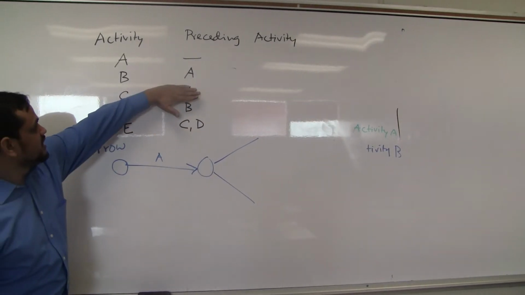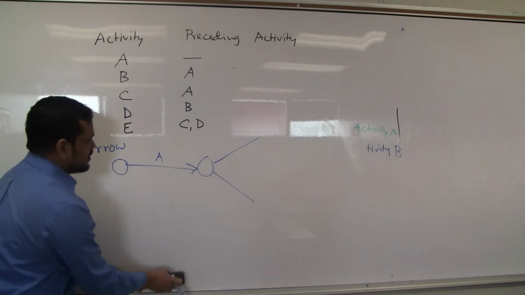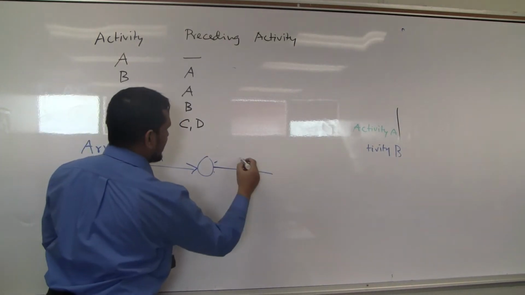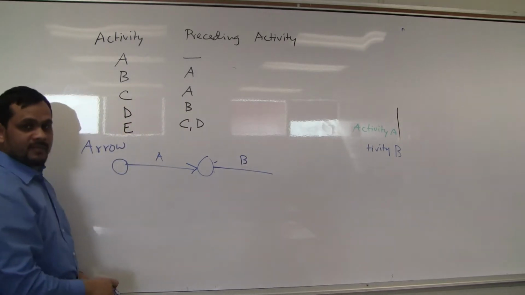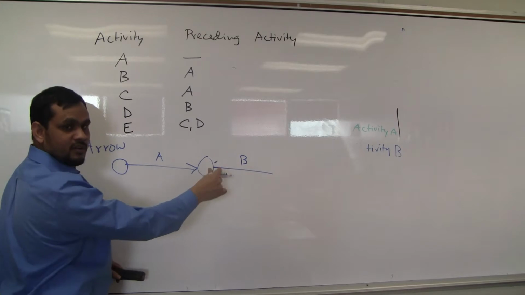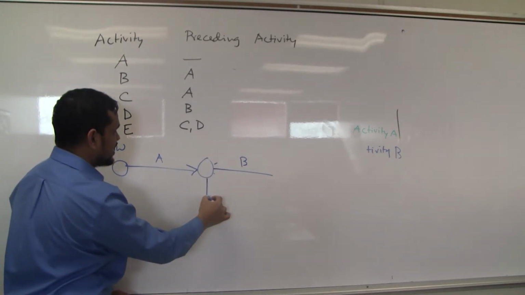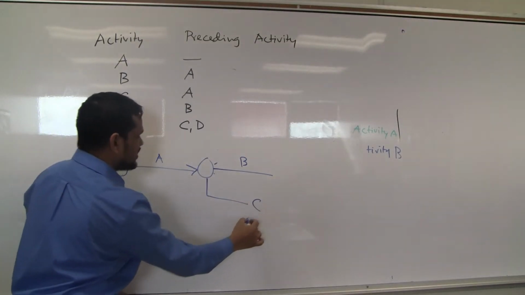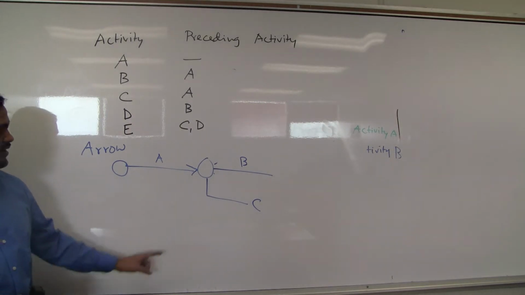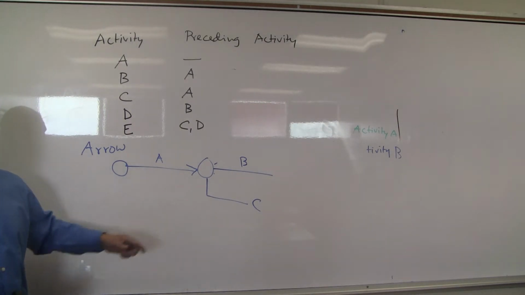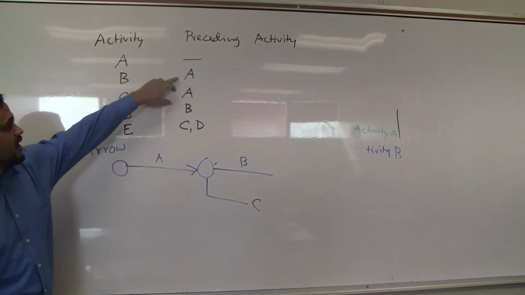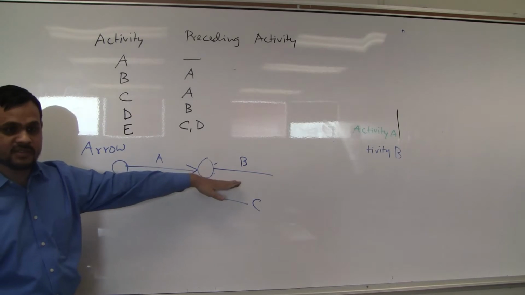Now if you do not see this one, only A, what will you do? You will do okay, B is following A, so I will write B here. Then C is following A. Then you already took all the space. You have to start like this. C. Does it look good? It's okay, it's not wrong. You can do it. But if you see that two activities are following one, better to save some space.